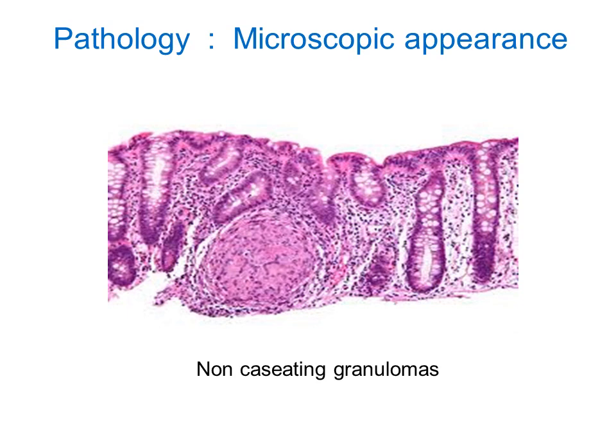Here is the picture of non-caseating granuloma present in the mucosa of the colon, which is characteristic of Crohn's disease. Remember, there is no caseation. These are non-caseating granulomas which are typical for Crohn's disease.